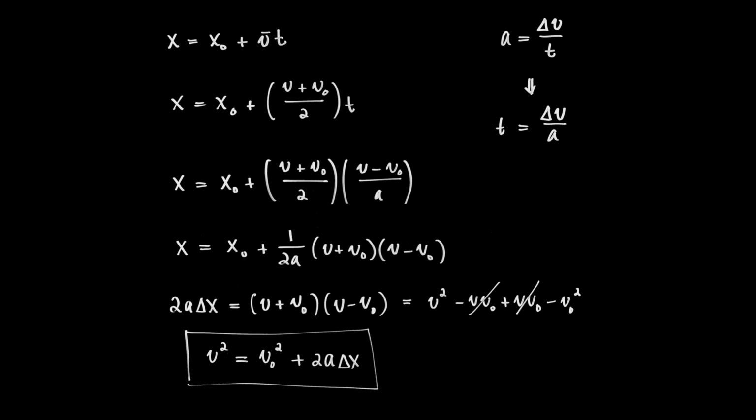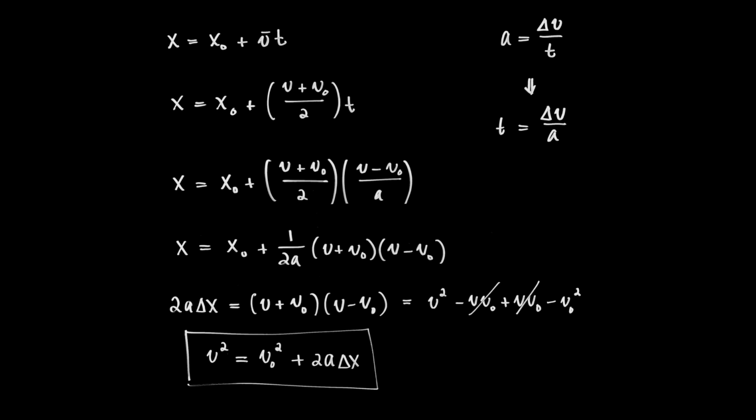Oh, messy, messy. I'm multiplying these two slightly daunting fractions. When I multiply fractions, I multiply their numerators and I multiply the denominators. When I multiply the denominators here, I get 2a. So I'm going to write it this way, a little bit quirky, but it serves my purposes. I'm going to write this as 1 over 2a, times v plus v0 times v minus v0. Oh, doesn't it just make you want to FOIL? Yeah, the urge to FOIL. So let's go ahead and do that.